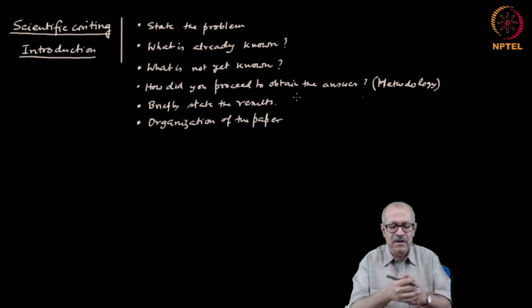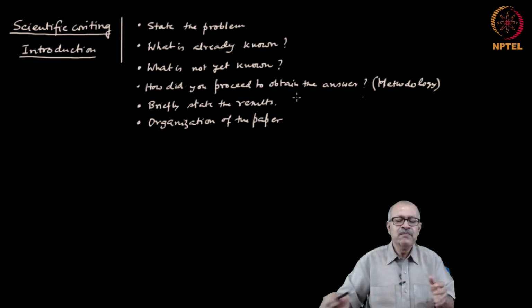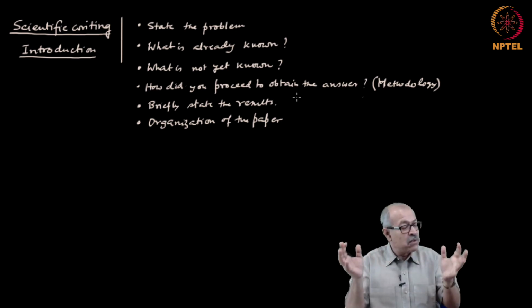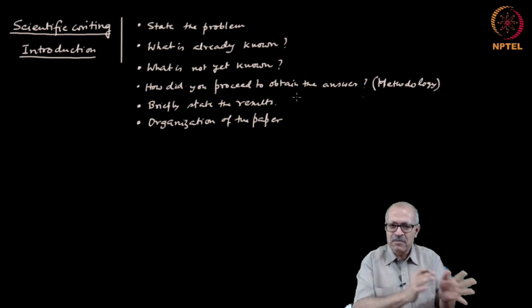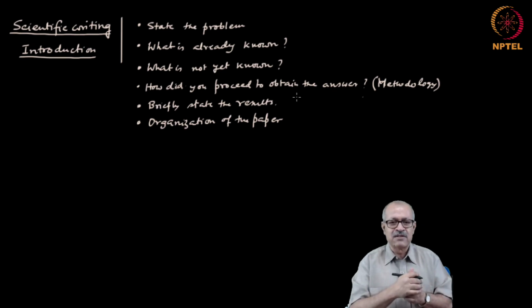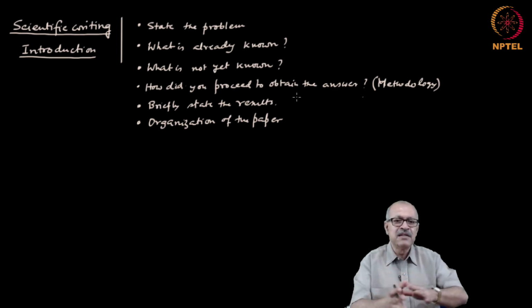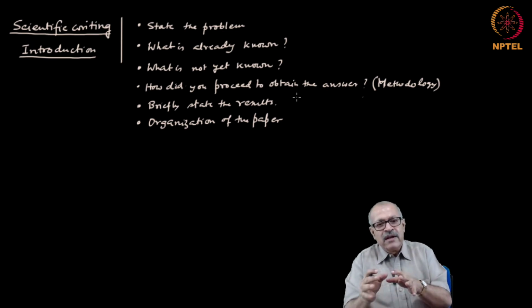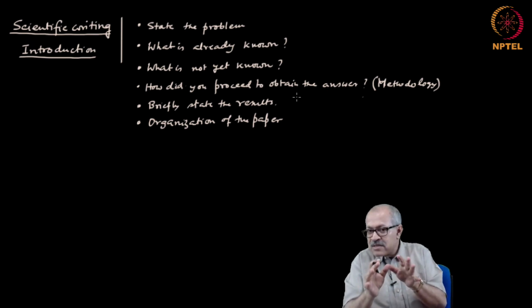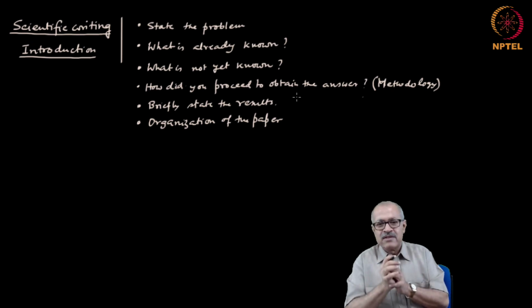So, I personally prefer to write in one go, after having formed a complete idea about what is to be presented in the paper, but different people have different techniques of doing that. I am not really disregarding the other possibility, but it is just my choice. So, these are the things to be stated in the introduction.